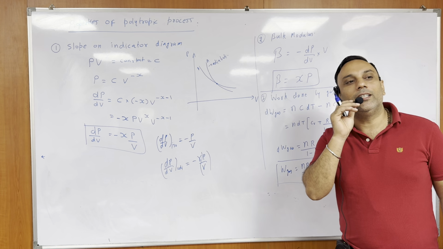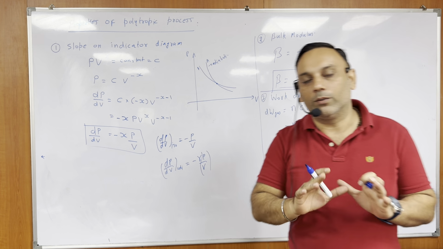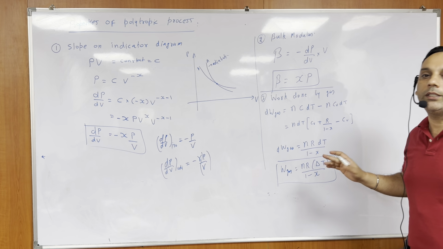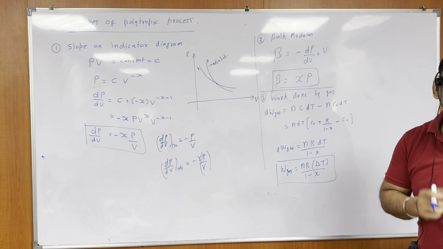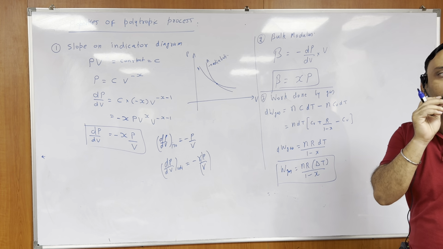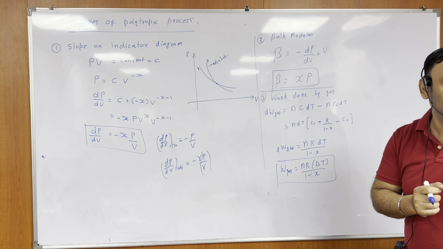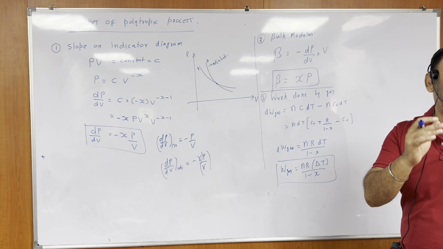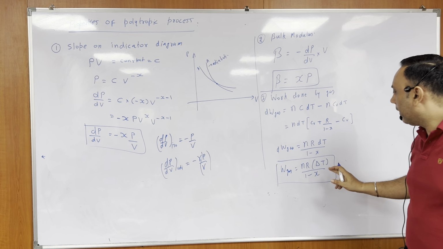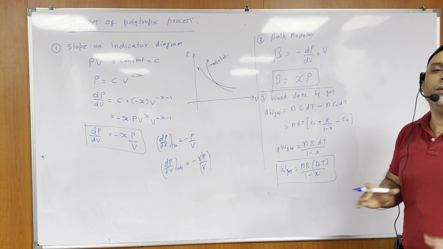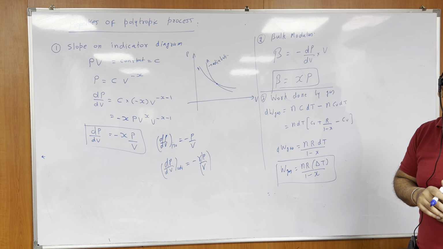It is just that mathematically this equation is not valid. Some equations are mathematically not valid. It means we need to solve it by some other method. So how can we find out work done by gas then?